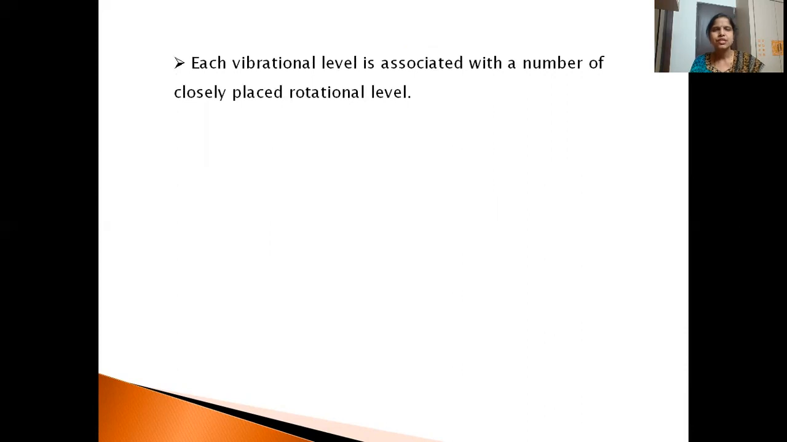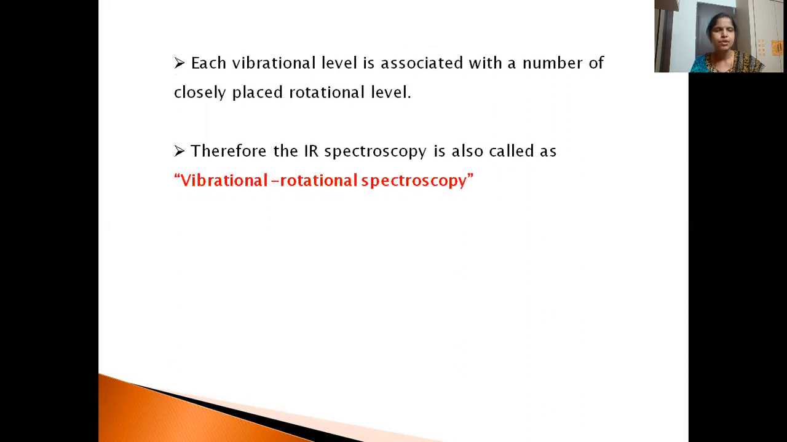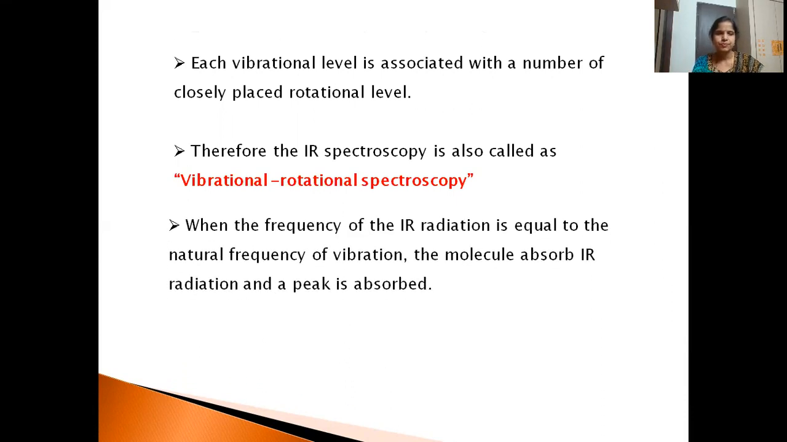Each vibrational level is associated with a number of closely placed rotational levels. That is why we call IR spectroscopy vibrational-rotational spectroscopy. Remember why it is known as vibrational-rotational: when IR rays are incident on the molecule, the transitions take place between the vibrational and rotational energy levels only. That is the reason it is known as vibrational and rotational spectroscopy.